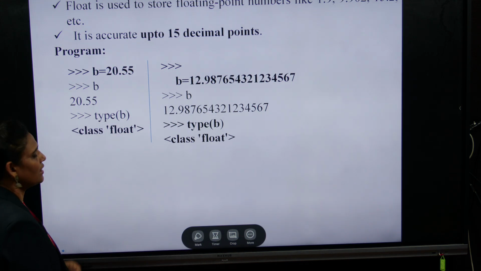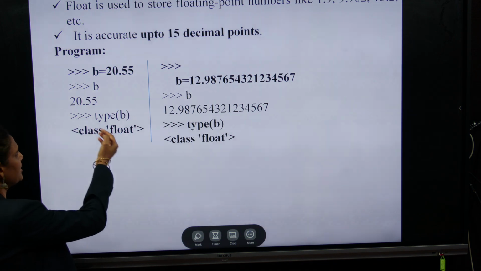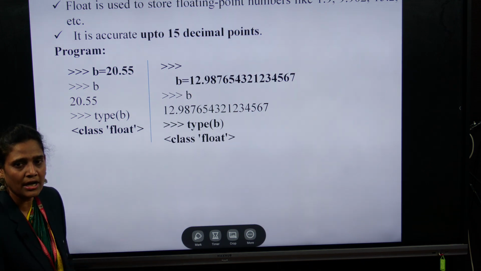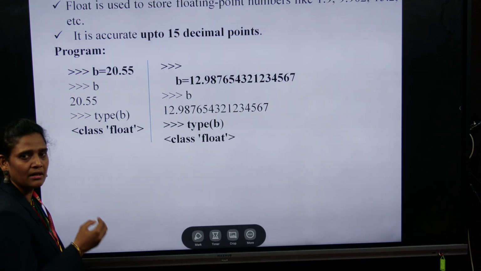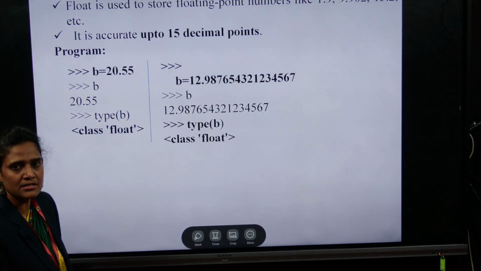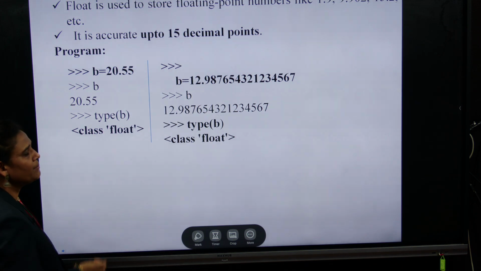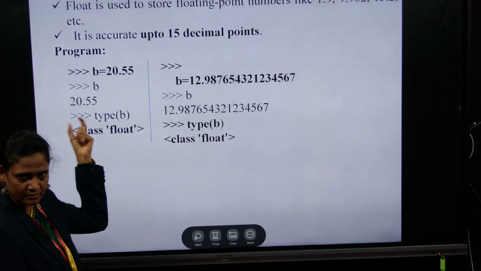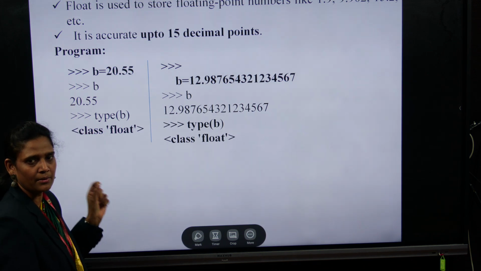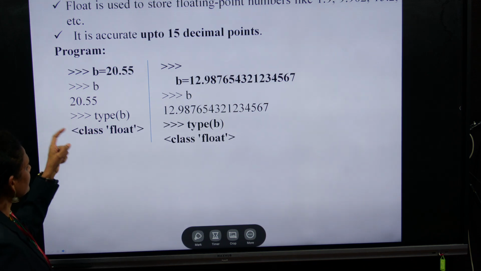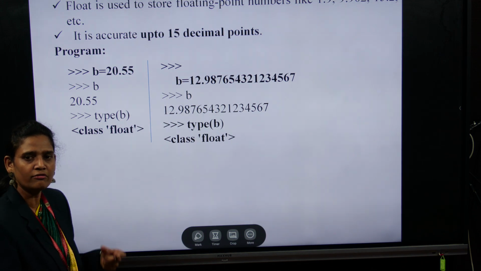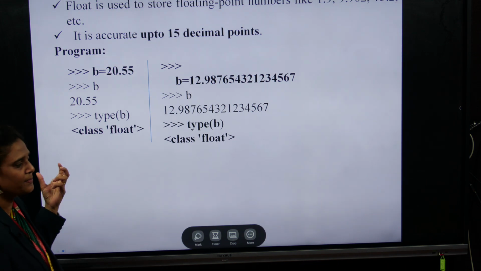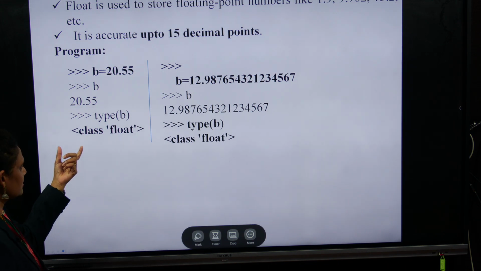For example, we type our program in immediate mode. B is a variable. What type of variable is it? It is a float type variable, where the value 20.55 is assigned to the container. What is the container name here? B is the container. How do we check the value? We type at the Python prompt: my variable is B. You can give print of B, otherwise directly give B, and the value is 20.55. If you want to check what the data type of B is, the data type of B is float.